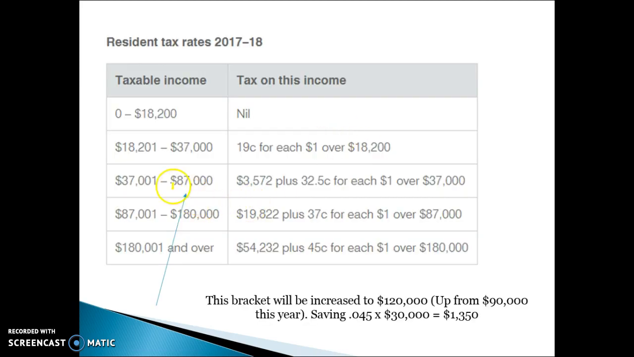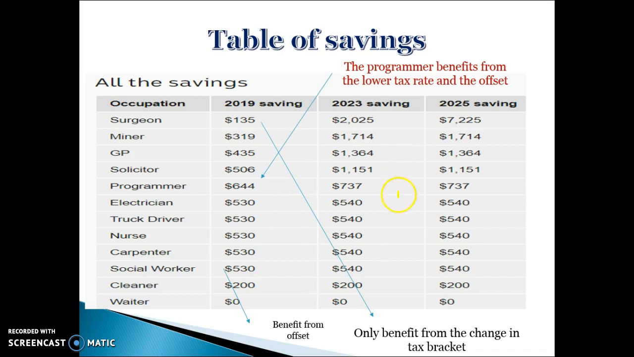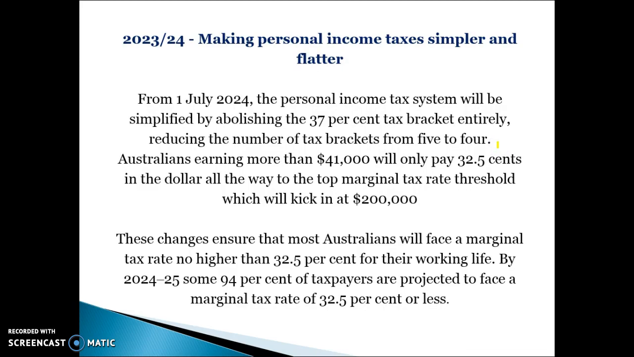So this bracket here goes all the way to $120,000, and this bracket here will go to $41,000, the 19.5% tax bracket. Again, if you look at the savings, most of these are going to benefit high income earners going forward, and even more so when we look at the next run. And the last phase is that they're going to completely eliminate the 37 cent tax bracket.